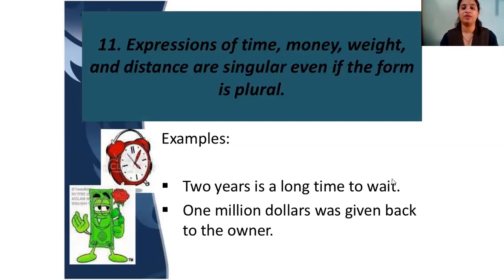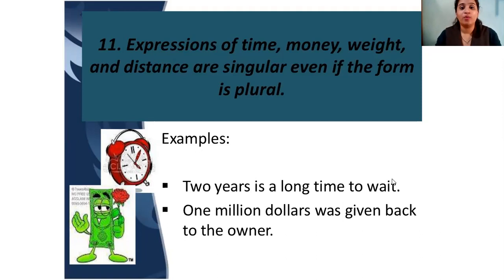Expressions of time, money, weight, and distance are singular even if the form is plural. Like 2 years: even though it is 2 years, we use the verb is, because for time, money, weight, and distance we use a singular verb. $1 million was given, not were. Why? Because dollars is money, so we used the singular. We used was given because money, time, weight, distance are always singular.